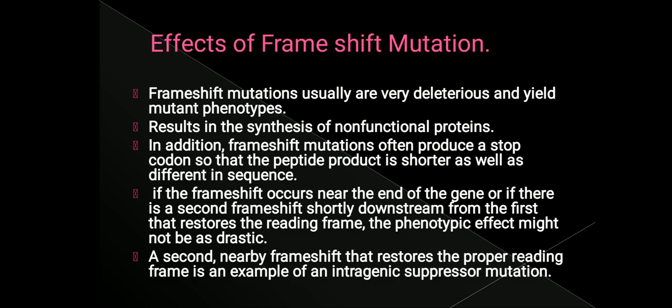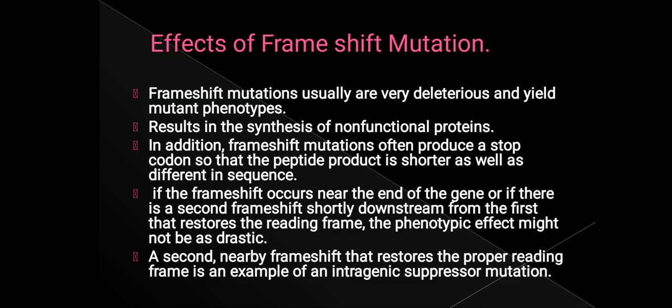Frame shift mutations are usually very deleterious and they yield mutant phenotypes. They will completely alter the phenotypic function of a cell. This may also result in the synthesis of non-functional proteins. In addition, frame shift mutation often produces a stop codon, so that the peptide product is shorter as well as different in sequence.